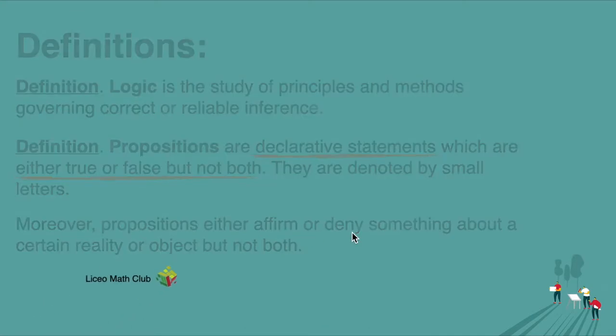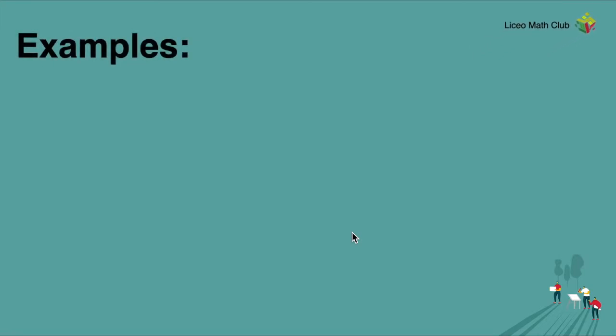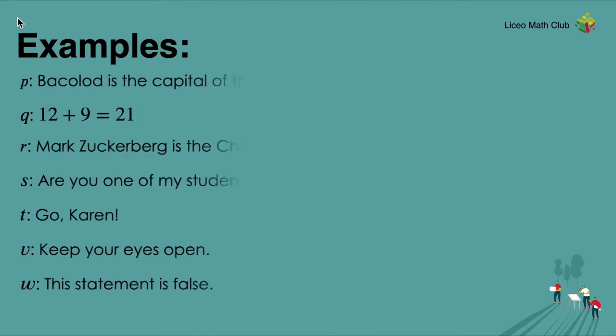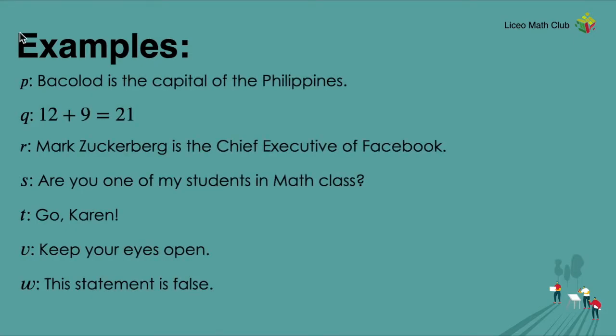Let's see some examples so that we could picture out propositions. Let's focus on the first line here. We can see here, Bacolod is the capital of the Philippines. It's denoted by P. When we write things in propositions, we don't usually write the whole worded part. We only write the symbol. The variable P, like in algebra, serves as a variable that means some statement.